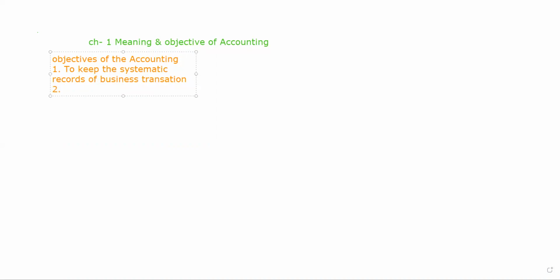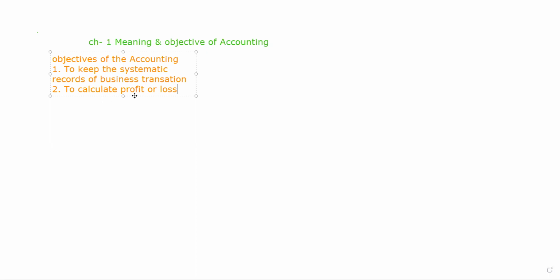Second, the second objective is to calculate profit or loss. As I told you, by preparing the financial statements, by preparing the trading and profit and loss account, we can come to know how much is the profit, meaning net profit, gross profit, operating profit of the business. So the profit or loss can be calculated with the help of accounting only. It gives us the information about the profit or loss.